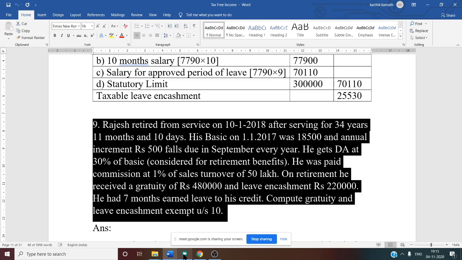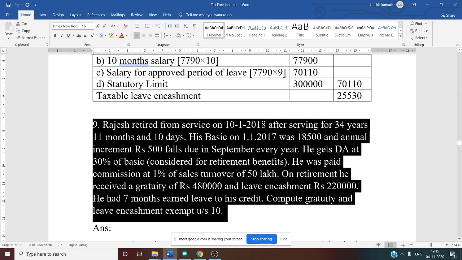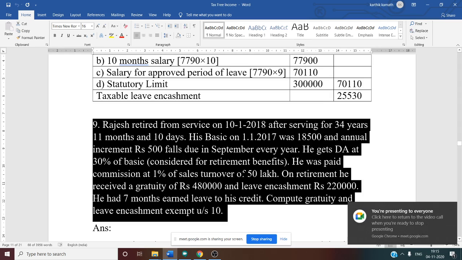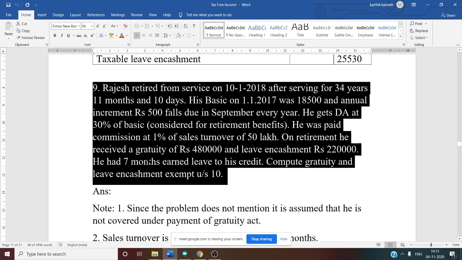After seeing this problem, the first thing we need to do is the calculation for gratuity. I have already told you this is a case of not covered. Rajesh is a non-government employee. He is not covered under the Payment of Gratuity Act of 1972. That is why now first the calculation.